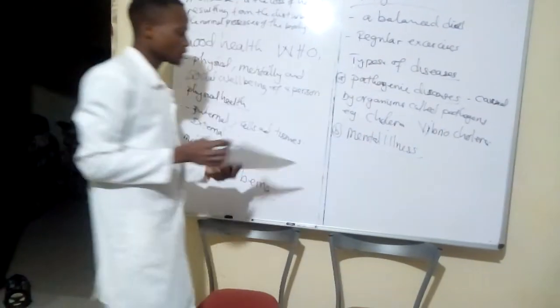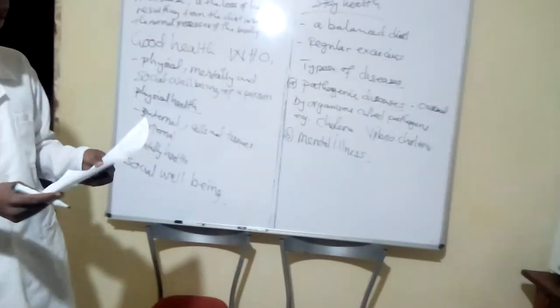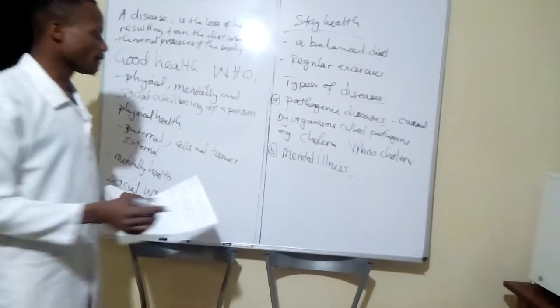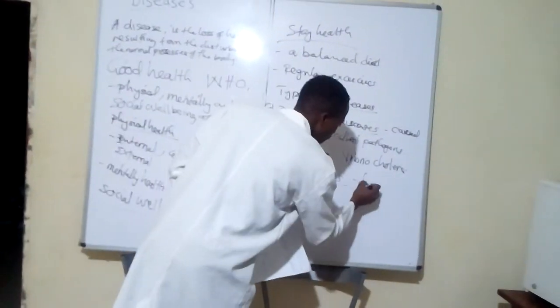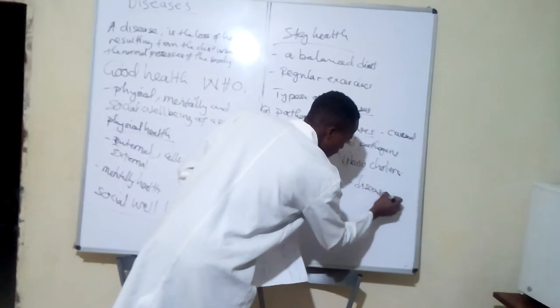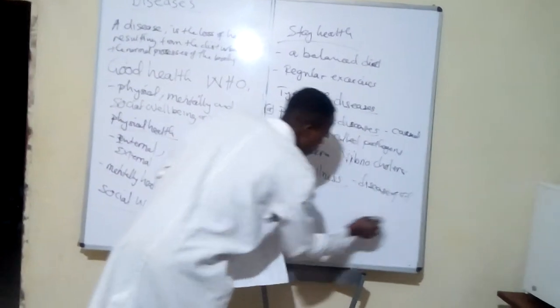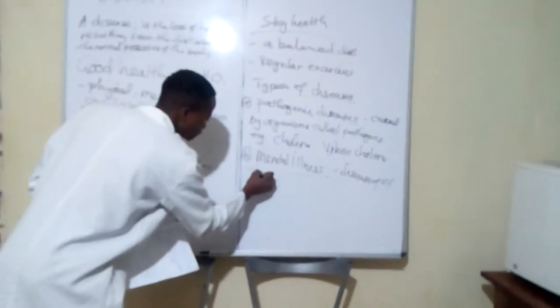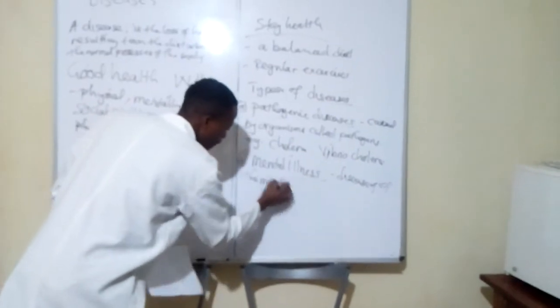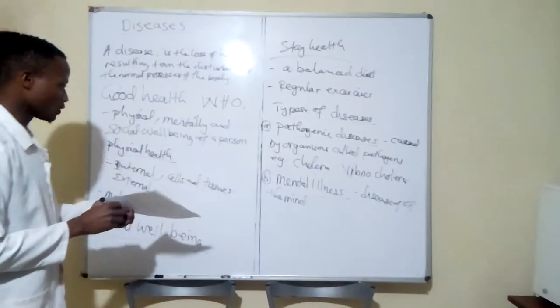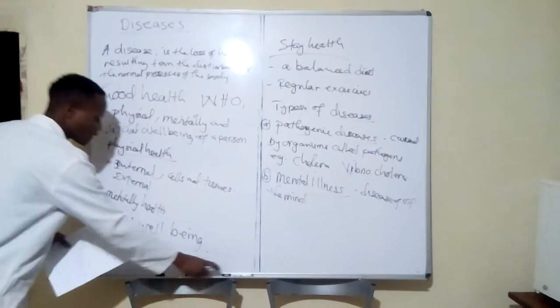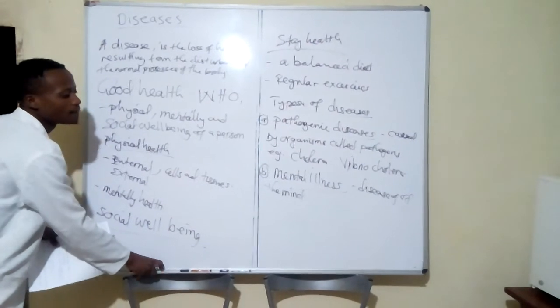Then apart from pathogenic diseases, we also have the mental diseases or mental illness, the diseases of the mind.